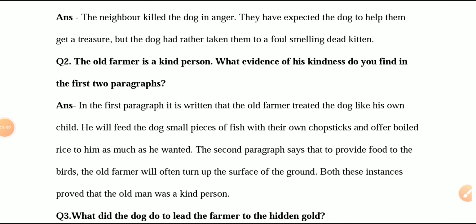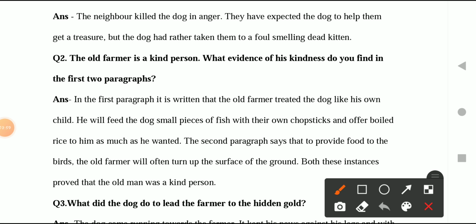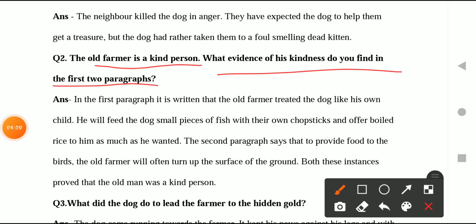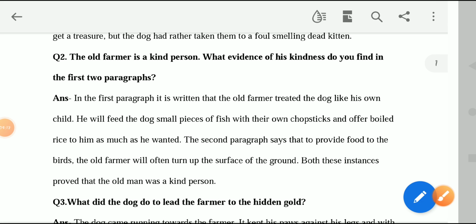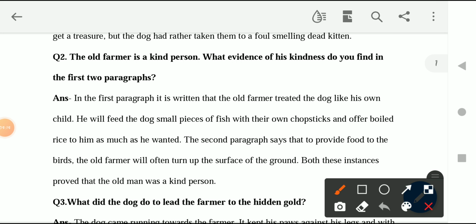Now let's move on to the second question. The second question is, the old farmer is a kind person. What evidence of his kindness do you find in the first two paragraphs? To answer this question, the answer is written here, children. Let's read the answer first, then we will discuss it.